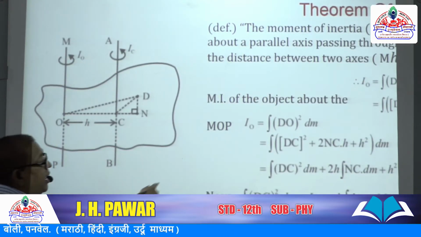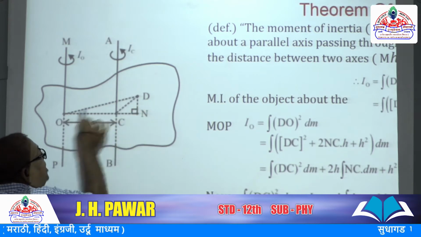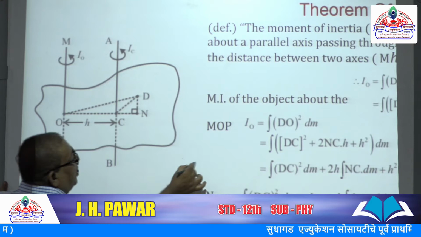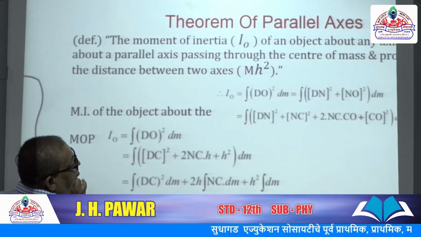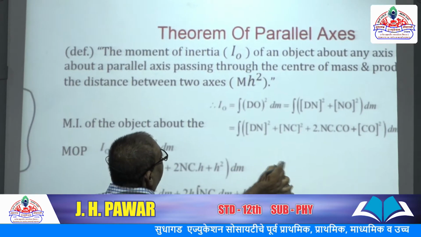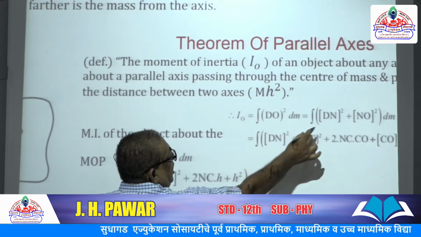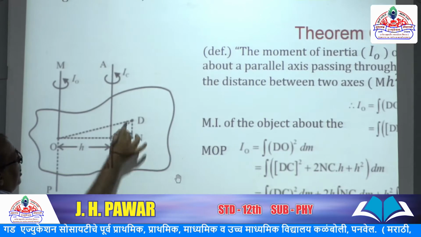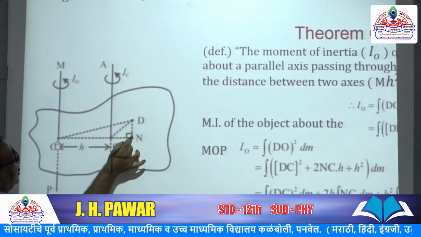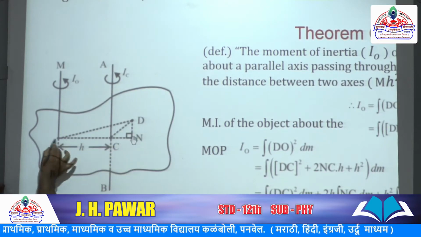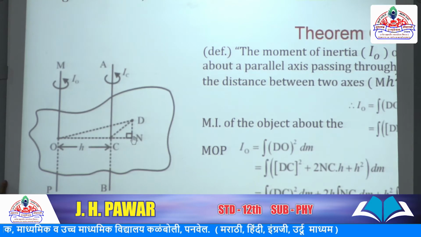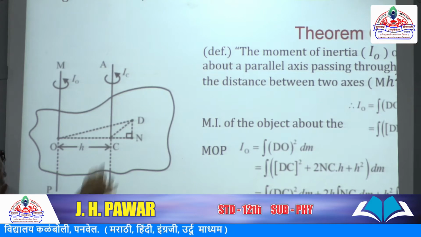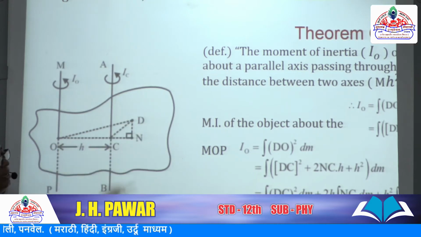Okay? Thereafter, we know that DO is nothing but, as simple mathematics, DO square equals DN square plus NO square. How can we take it? With the help of Pythagoras theorem, simply we use DN square plus NO square.